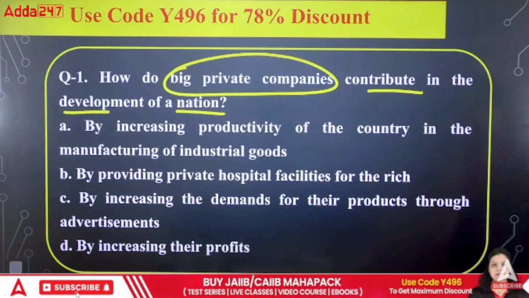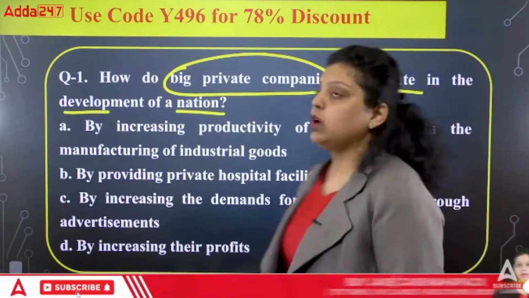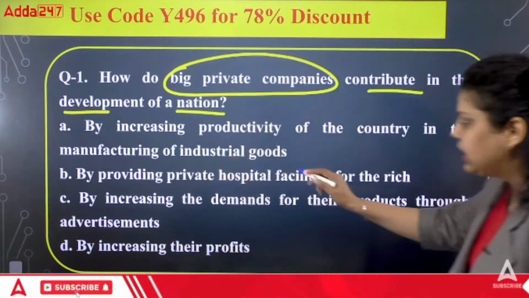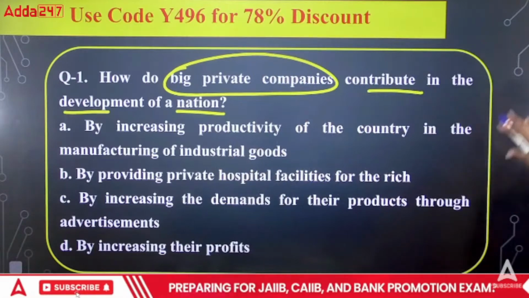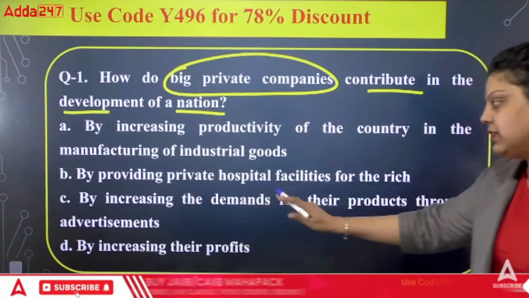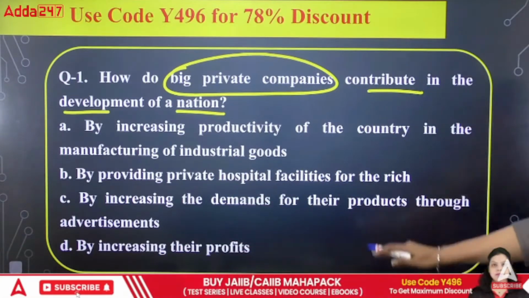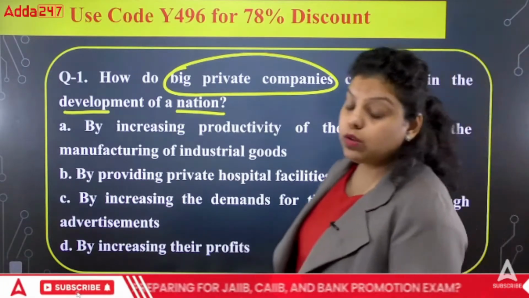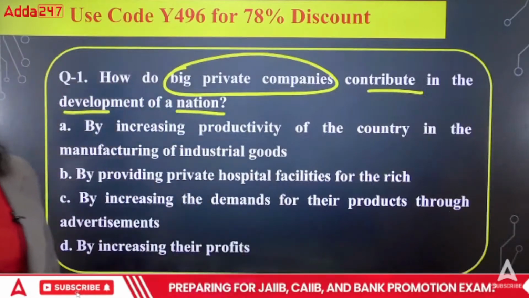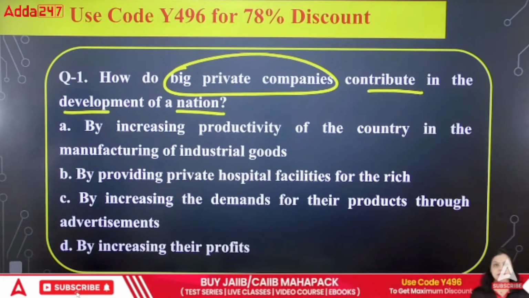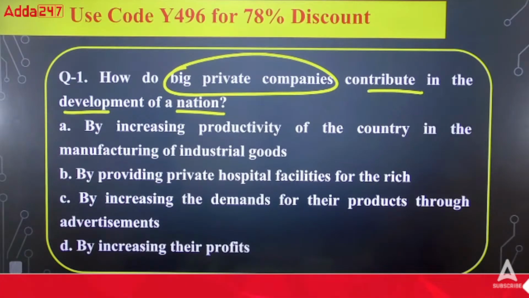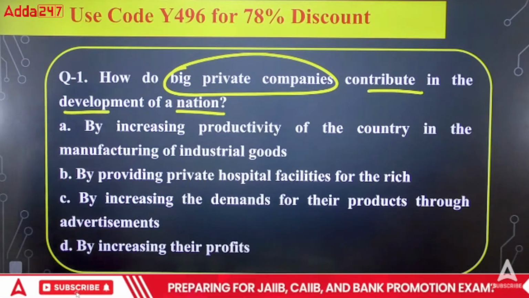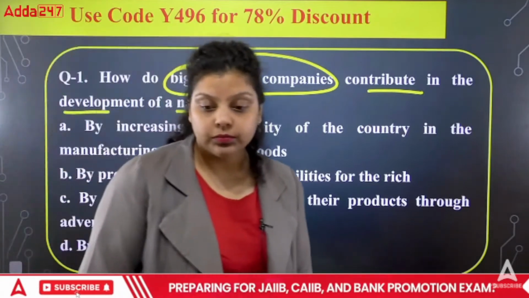The first option is by increasing productivity of the country in the manufacturing of industrial goods. Second is by providing private hospital facility for the rich. Third is by increasing the demand for their products through advertisement. And fourth is by increasing their profits. So what do you think? Which of the following is the way by which the big private companies are helping in the development of a nation? A, B, C or D? Which of the following is correct?